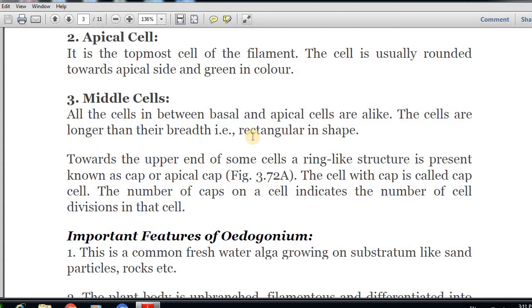The cell with a cap is called a cap cell. The number of caps on a cell indicates the number of cell divisions in that cell. This is the most important thing that you have to remember. The number of caps on a cell indicates the number of cell divisions in that cell.